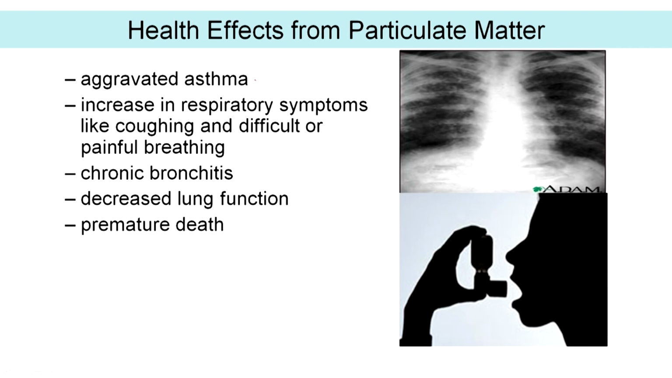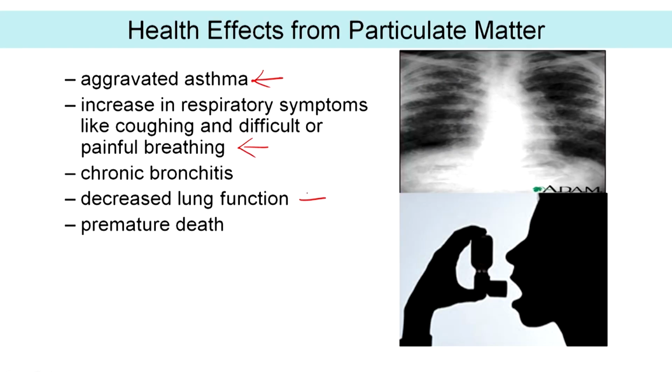So health effects, obviously aggravated asthma, we saw that with the bronchial zones, I guess. Increase in respiratory symptoms like coughing and difficult or painful breathing. We saw that your alveoli sacs are going to be affected over time. So not enough surface area, thus less transfer of oxygen. So you have greater difficulty in gaining the required oxygen, right. That is something we saw. And obviously that is relevant to decreased lung function. Chronic bronchitis, this is also something that we already saw, right. And obviously all these lead to premature death, right.